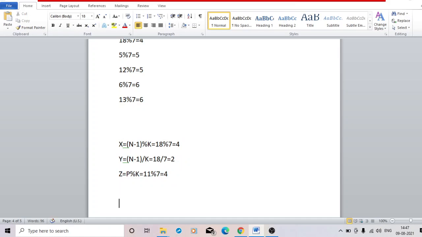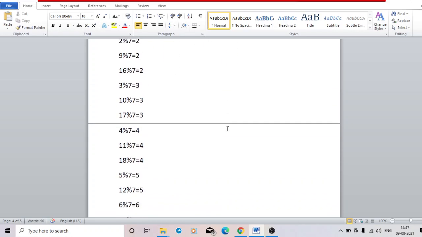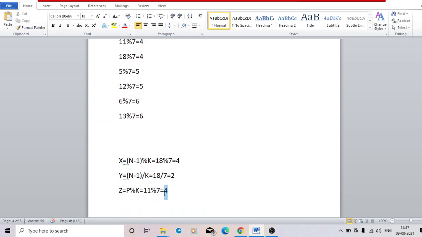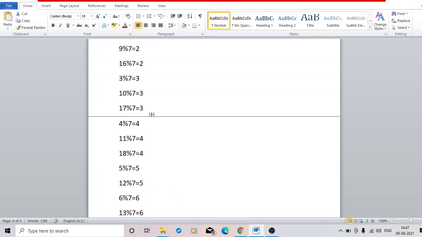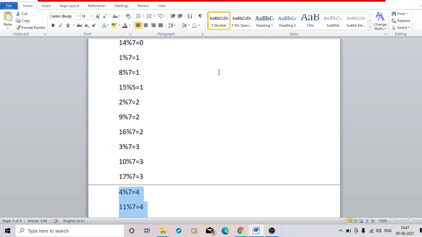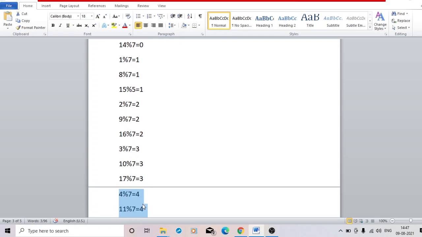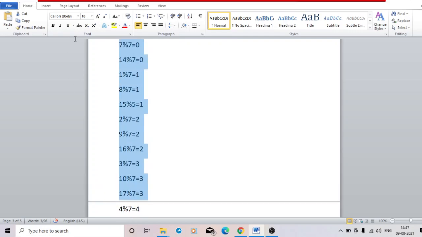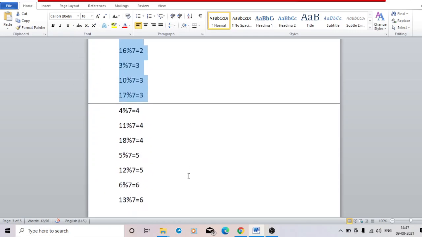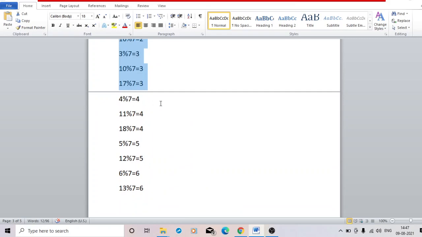Okay, now how to use this x, y and z? See how many times for the 11. Okay, for the 11 the mod value is 4. So before coming here, the chef has already spent these 3, 6, 9 and 12 days for this inspection before the mod value 4 comes.